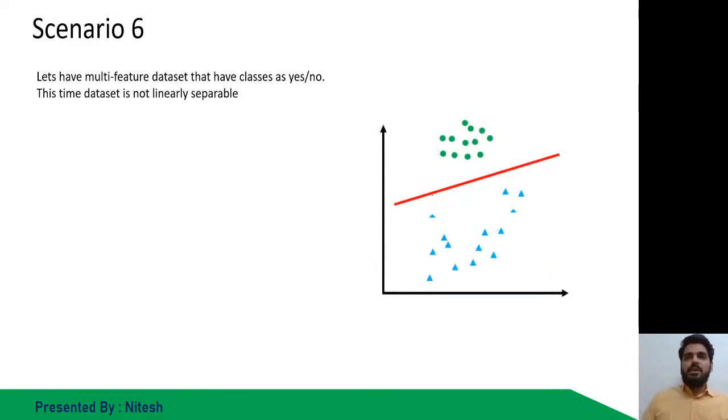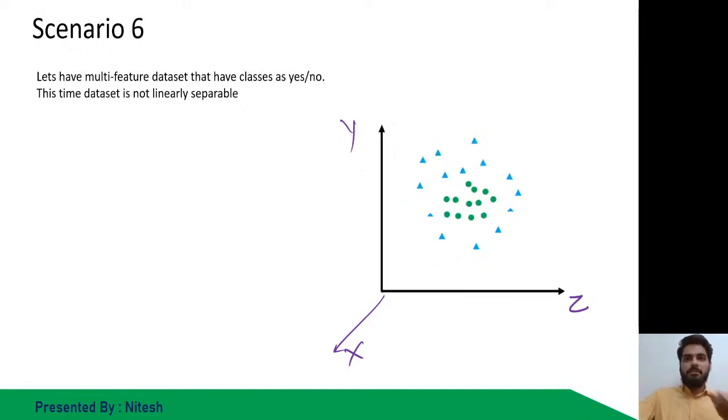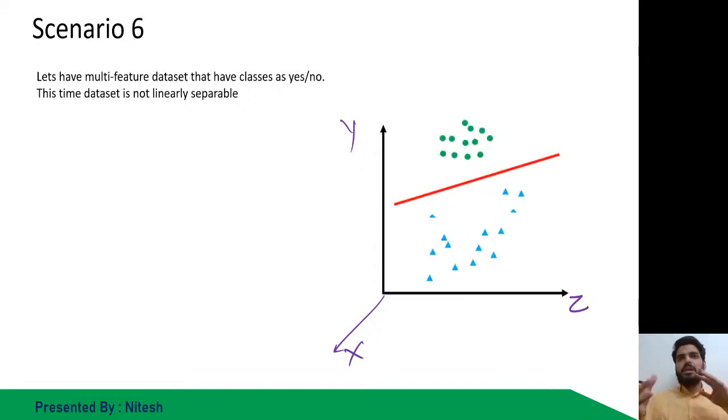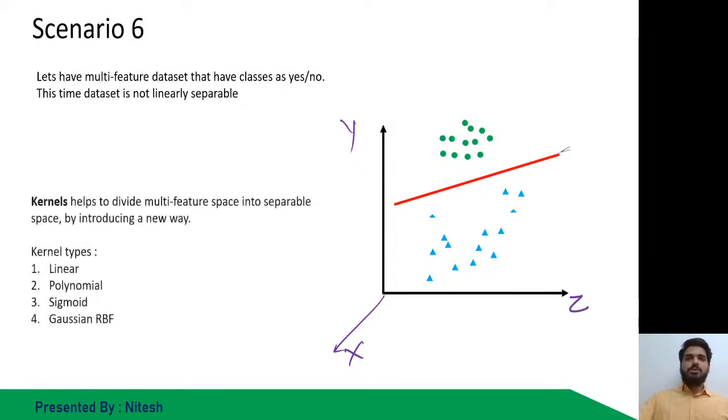So you can see here, while I've changed the view, so it can be z and y, and we have x over here. So we have very beautifully changed the axis, and then we come to know that we were actually looking from the top end previously. It was on the top we were looking, but actually it looked like this. So again we have one more hyperplane over here. So this is known as kernels, how you're changing the orientation. So we define in support vector the kernels that help us to change the orientation.